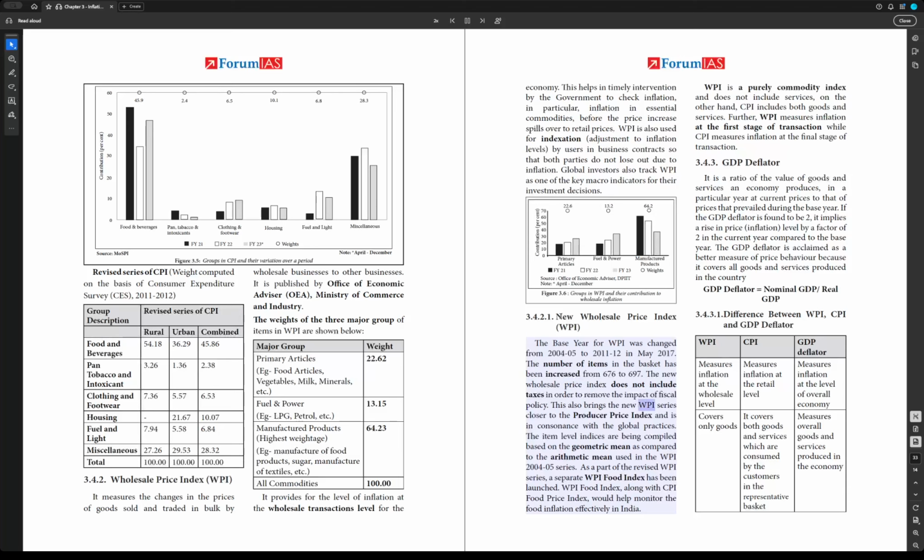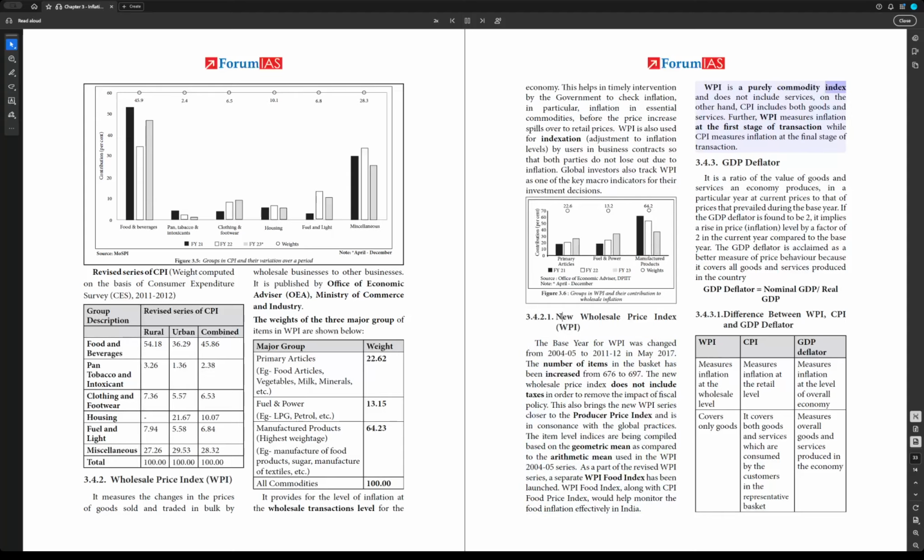This also brings the new WPI series closer to the Producer Price Index and is in consonance with global practices. The item level indices are being compiled based on the geometric mean as compared to the arithmetic mean used in the WPI 2004-05 series. As a part of the revised WPI series, a separate WPI Food Index has been launched. WPI Food Index, along with CPI Food Price Index, would help monitor food inflation effectively in India.